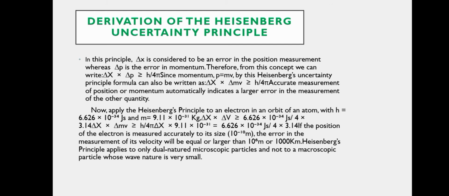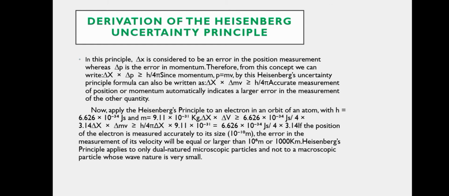Now, here is the example. Let's get into this. Applying the Heisenberg's principle to an electron in an orbit of an atom with h equal to 6.626 into 10 to the power minus 34 joule second and mass equal to 9.11 into 10 to the power minus 31 kg, that is the mass of electron, del x into del v is greater than or equal to 6.626 into 10 to the power minus 34 joule second per 4 into 3.14. Delta x into delta mv is greater than or equal to h by 4 pi.